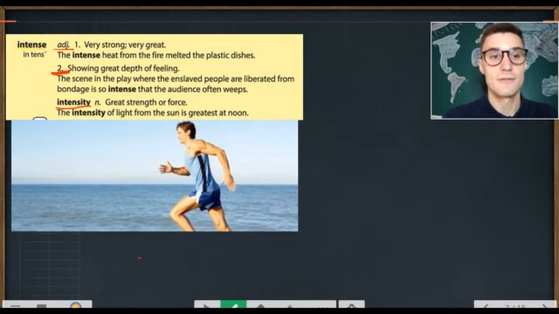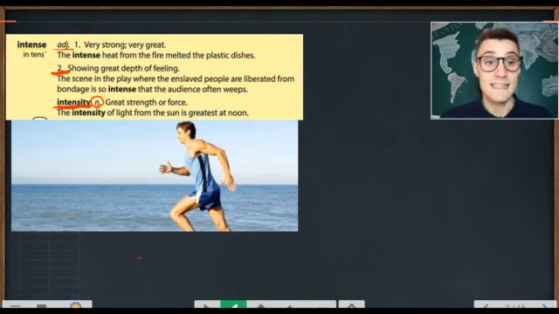Intensity is a different form of the word. We use the word intensity as the name of something of great strength or force. Intensity. The intensity of light from the sun is greatest at noon. The intensity. Think about this.